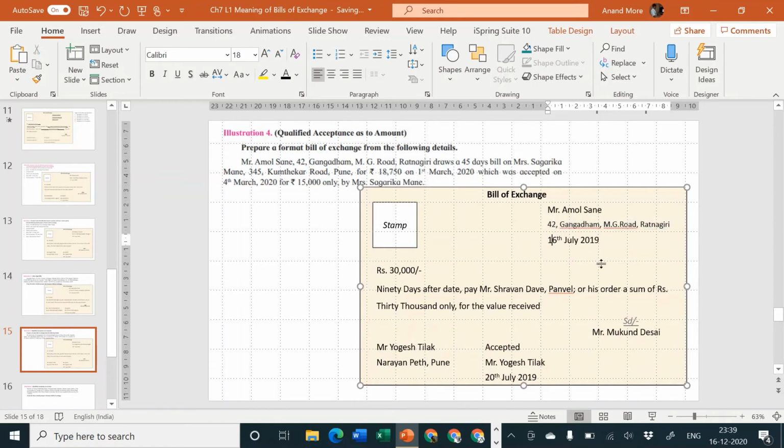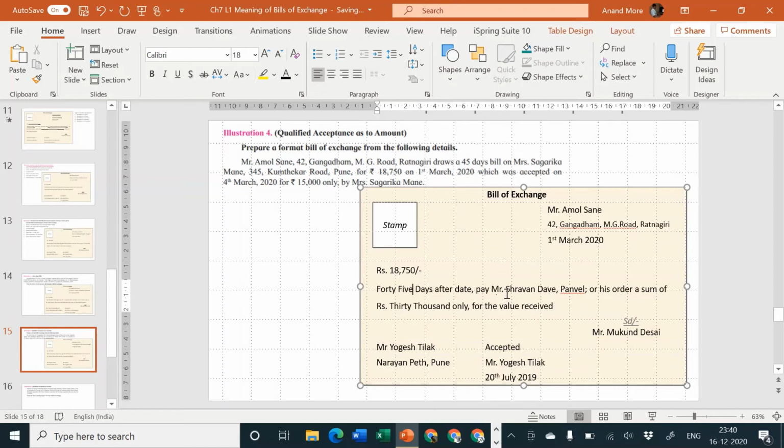And the date of the bill is, it is drawn on which date? 1st March 2020. The amount of bill is 18,750. No sir, it is 15,000. Don't worry. Drawer has drawn 18,750. Drawee will put conditional acceptance. Okay. Next one, 45 days after the bill.